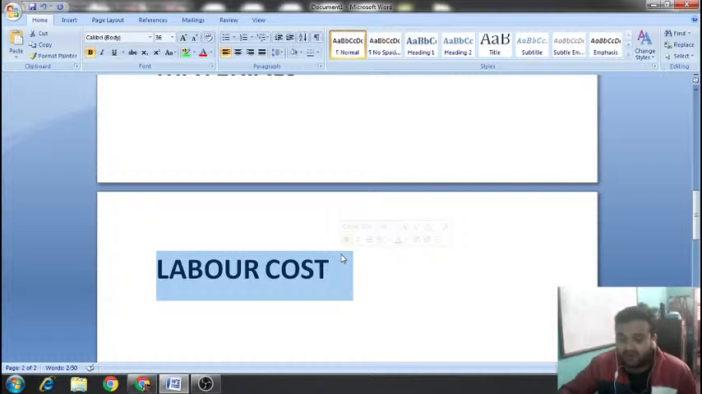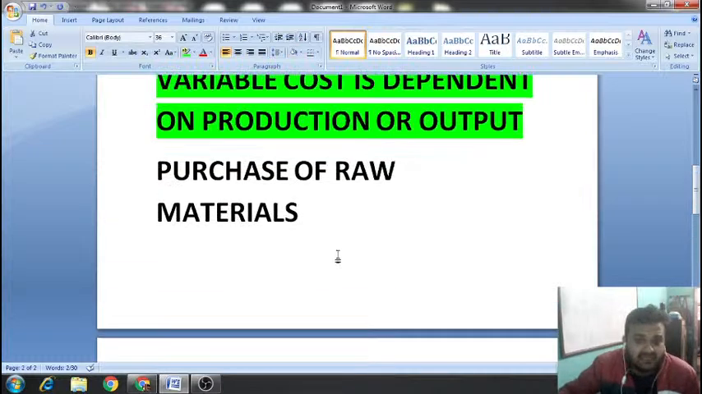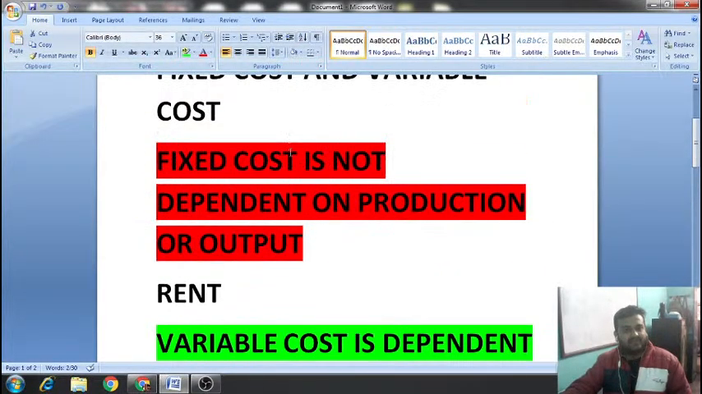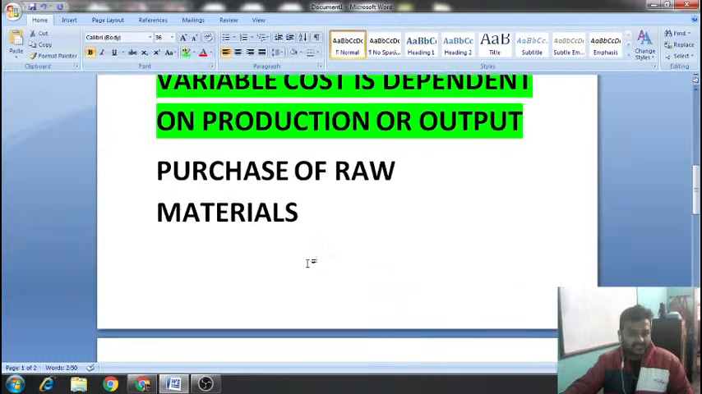So this type of cost is known as variable cost. Clear? It is totally dependent on production or output. So if your production will happen, then only this variable cost will take place. But if I talk about fixed cost, no matter your production is happening or not, your fixed cost will take place. But as far as variable cost is concerned, it will take place only if your production is happening.